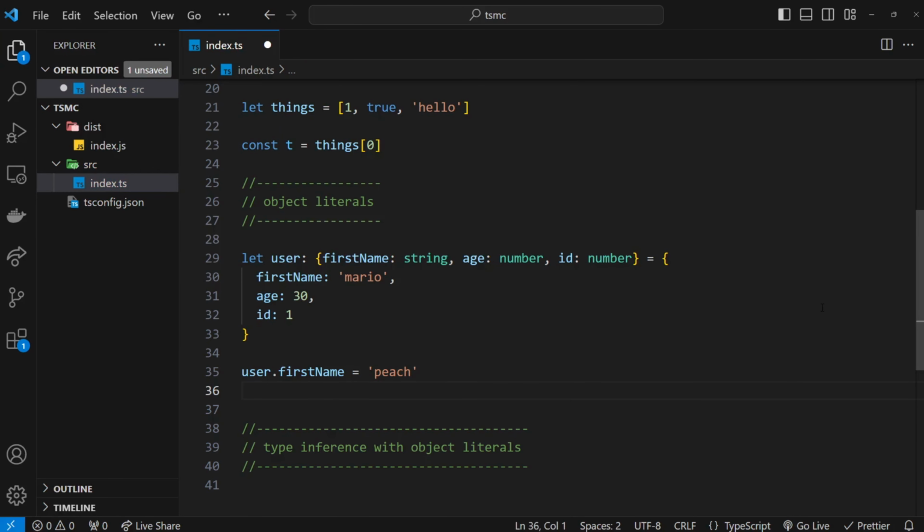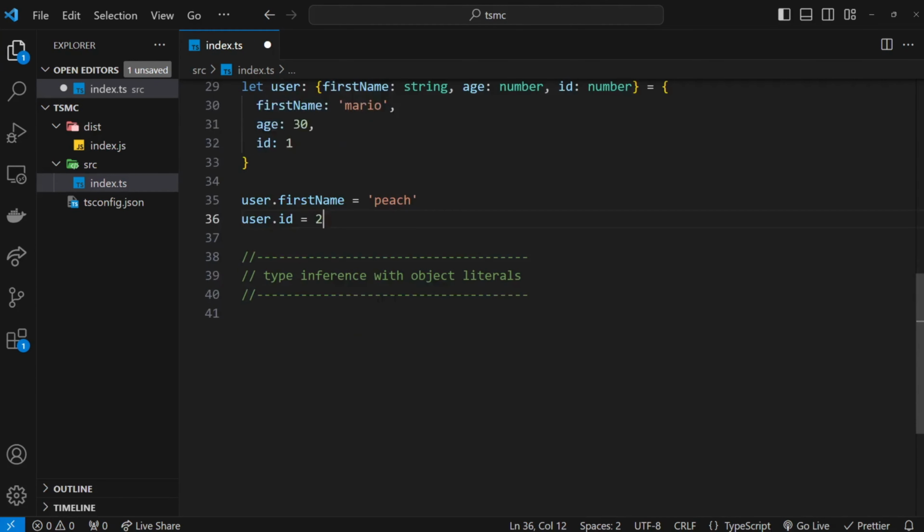Let's try changing the ID. So let's say user.id and set it equal to 2 as a string. Yep, not allowed because it must be a number, but we can change it to another number. That's absolutely fine. Alright, cool. So now let's move on to type inference with object literals.